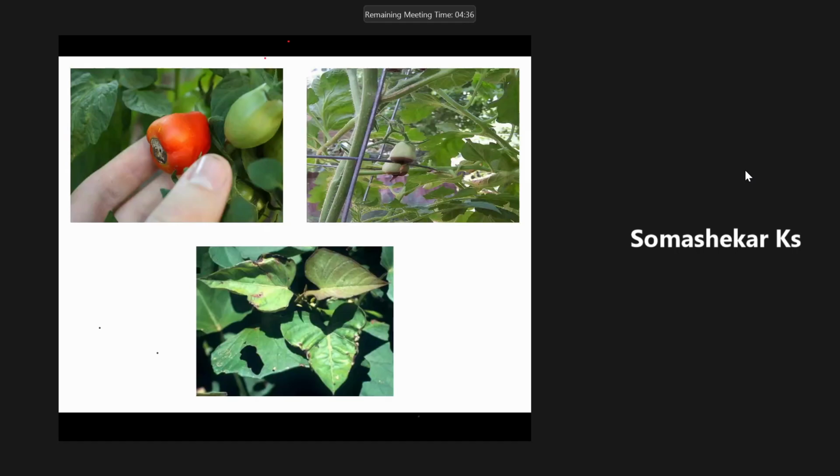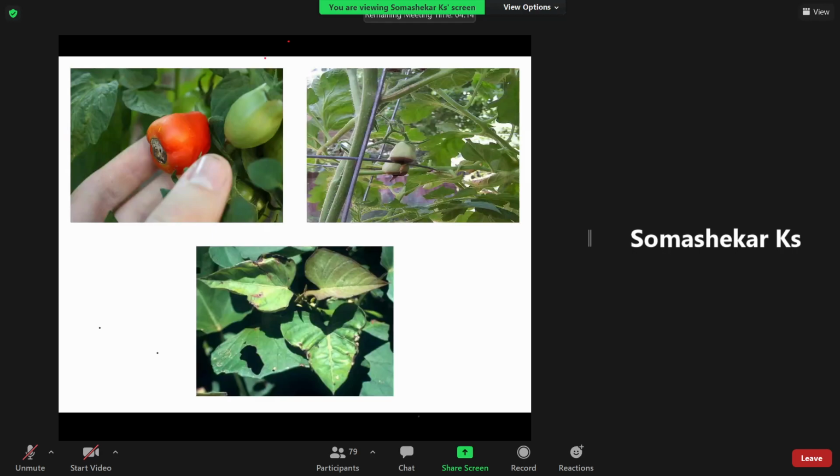Whatever cell organelles are present inside the cell, all those things will be damaged. That in turn will affect crop growth and development, and the plant cannot retain its original structure and shape. That's why calcium is considered a structural nutrient element.